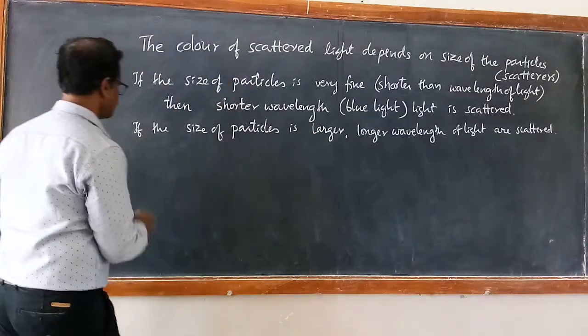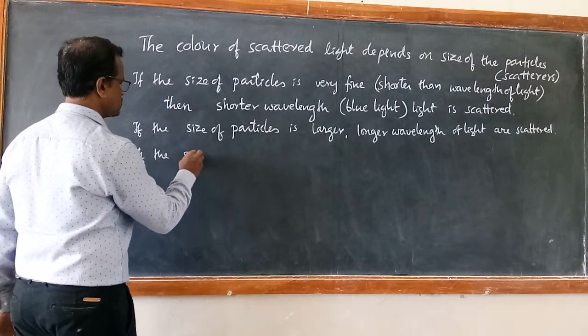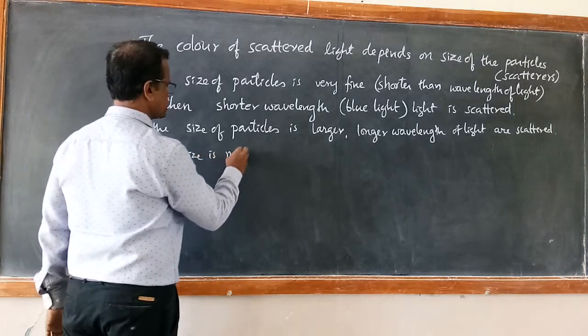Then what happens if the size is much larger?